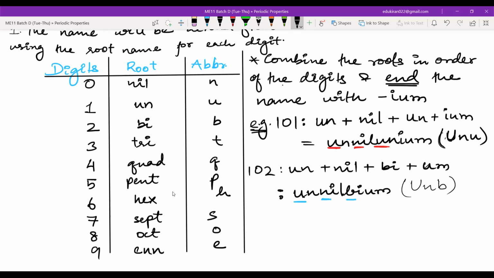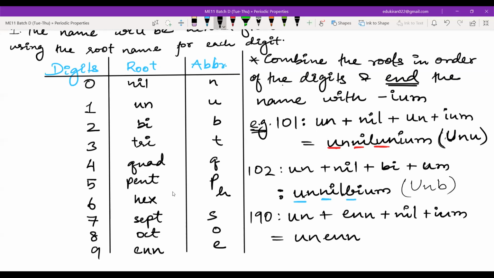Also, there is one more thing. Double letters you can have, but you can never have triple letters. For example, suppose you have element number 190 and they are asking the name. So this will be un plus un, then for this you will have enn plus nil plus ium. So you may write this as un, n, n, nil, ium.